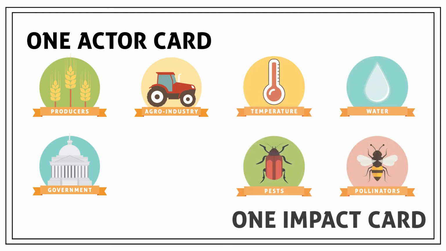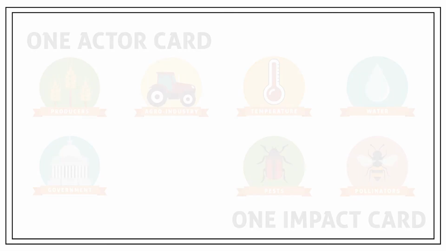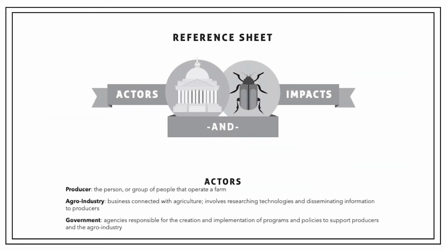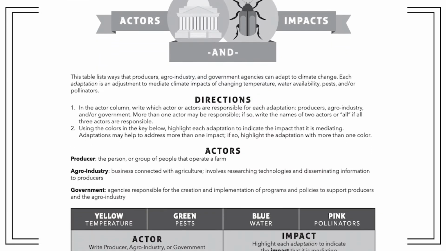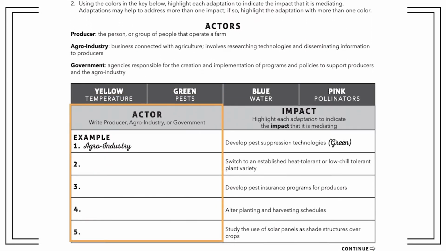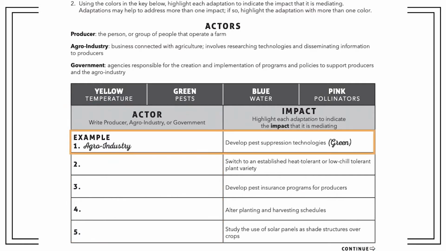Give each group 1 actor card and 1 impact card that they'll make their poster about. Groups should have different combinations of actor and impact cards. They'll start by doing some research using the reference sheet to fill out the Actors and Impacts handout. In the Actor column, write which actor is responsible for the listed adaptation. For example, agro-industry would be responsible for the development of technology.